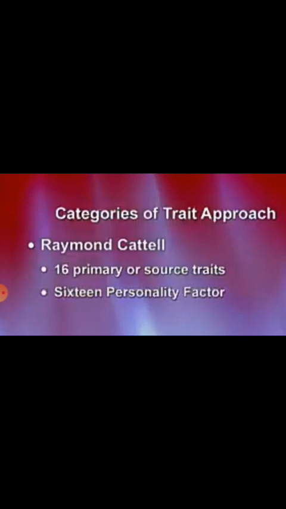And there are also a number of traits known as surface traits. Surface traits result out of the interaction of source traits. Take an example: a person who is angry. The anger is a surface trait, which is outwardly seen by people, which is observable. And the source may be irritation or fear. So the fear or the frustration or irritation is the source trait, and the anger which is outwardly seen is a surface trait.